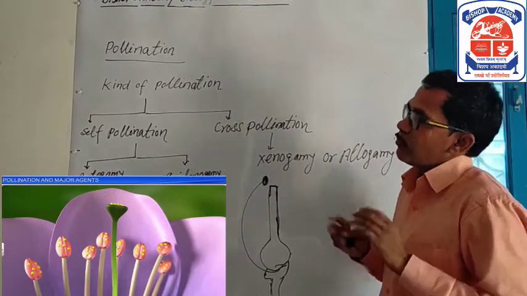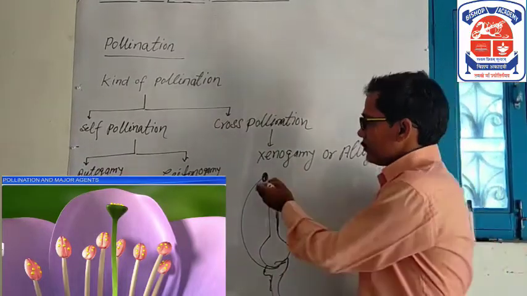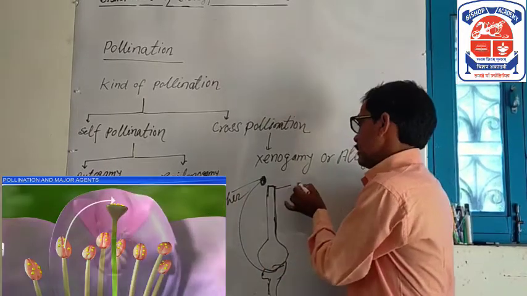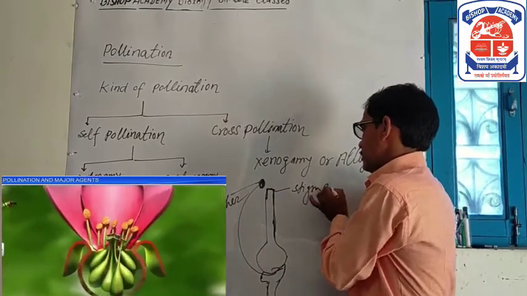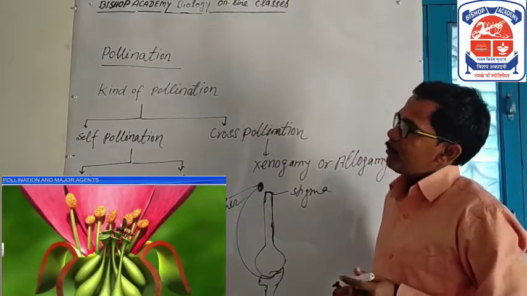So what is pollination? Transfer of pollen grain from anther. This is the anther and this is the stigma. Transfer of pollen grain from anther to stigma is called pollination.